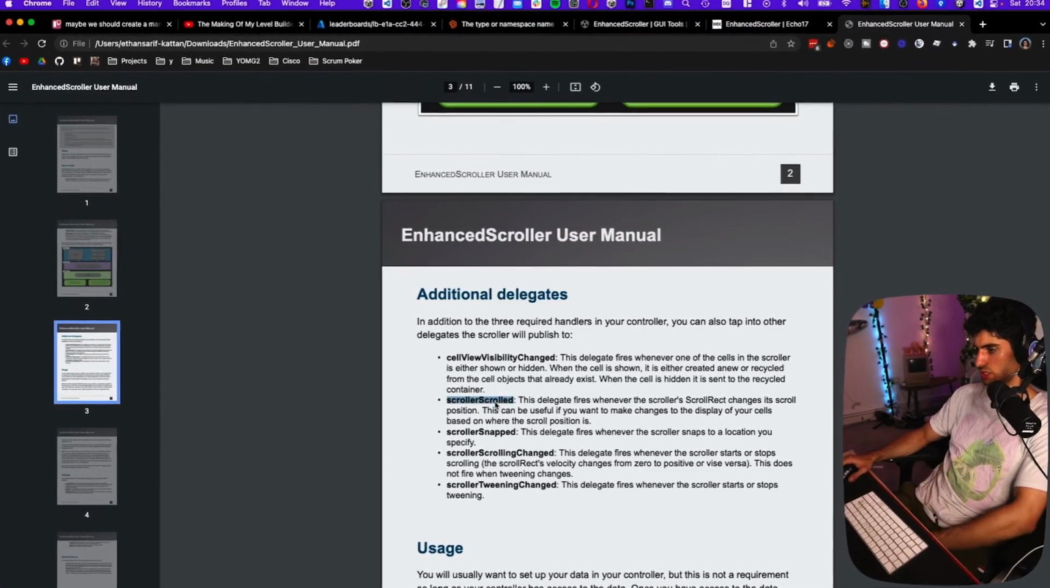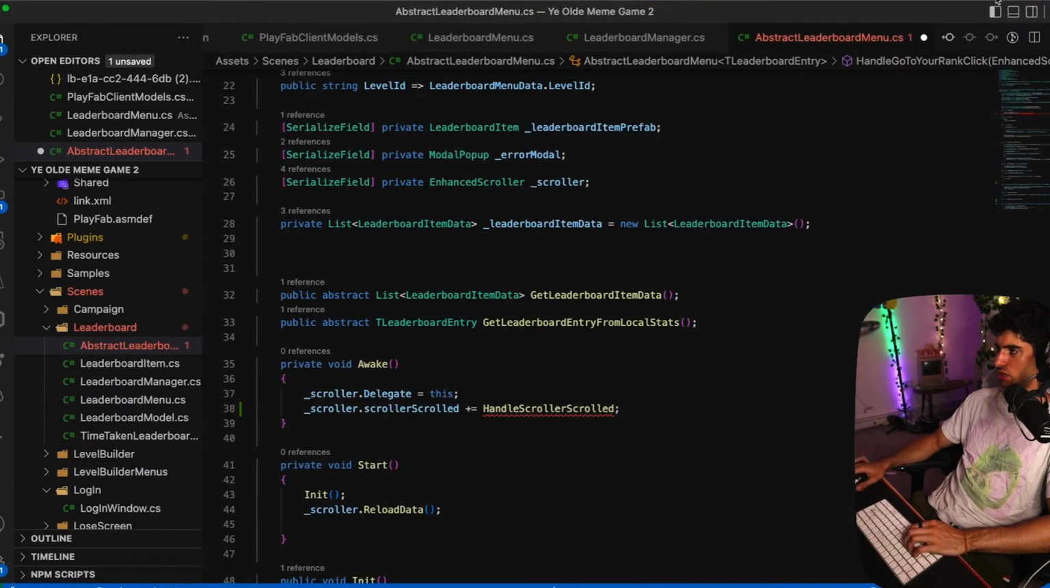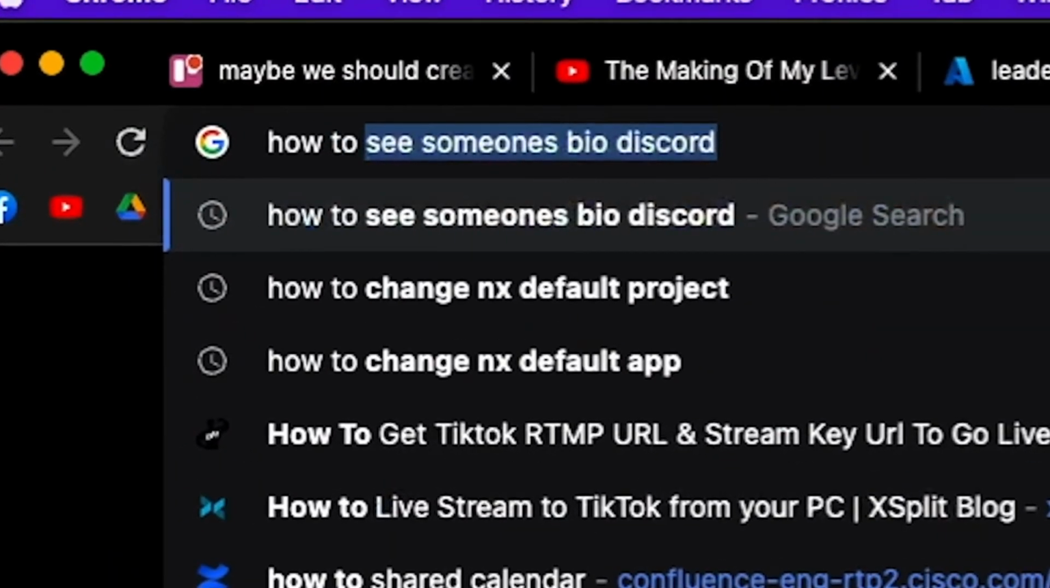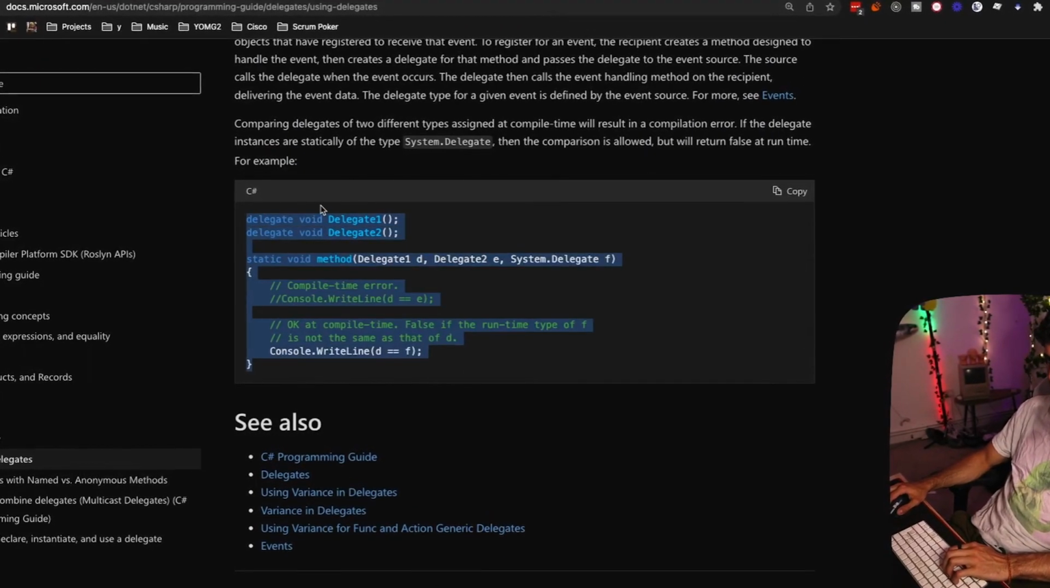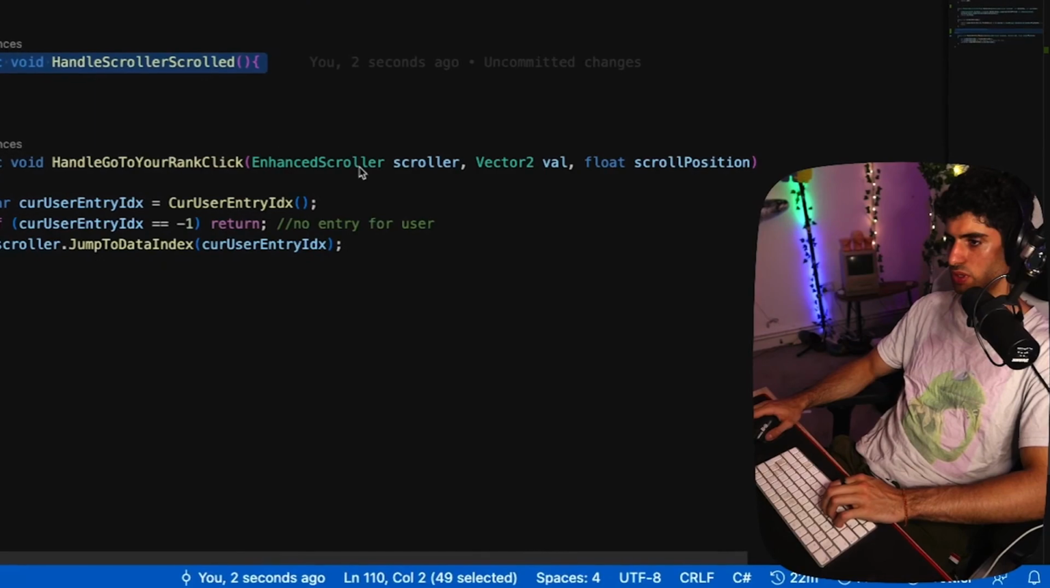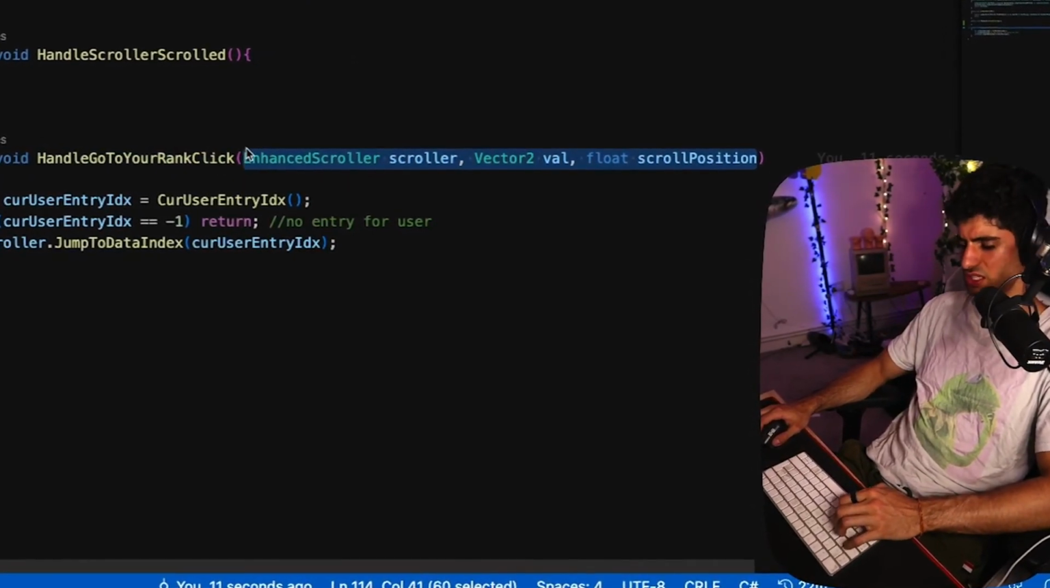Scroller scroll. This is what we need. Scroller scrolling changed. Let me look up how to use C# delegates. How to use... This shouldn't be taking so long. This is a simple thing. I've gotten so bad at programming. That just makes no... Oh, wait, what? Oh, I put it into the wrong thing. Oh, I'm such an idiot this whole time.